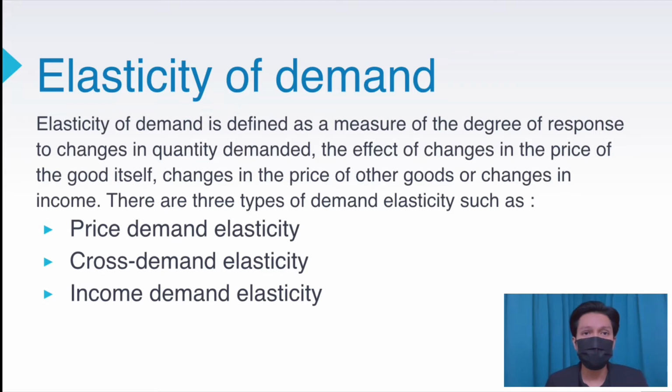And now we continue to elasticity of demand. Elasticity of demand is defined as a measure of the degree of response to change in quantity demanded, due to the effect of changes in the price of the good itself, changes in the price of other goods, or changes in income. There are three types of demand elasticity: price elasticity of demand, cross elasticity of demand, and income elasticity of demand.